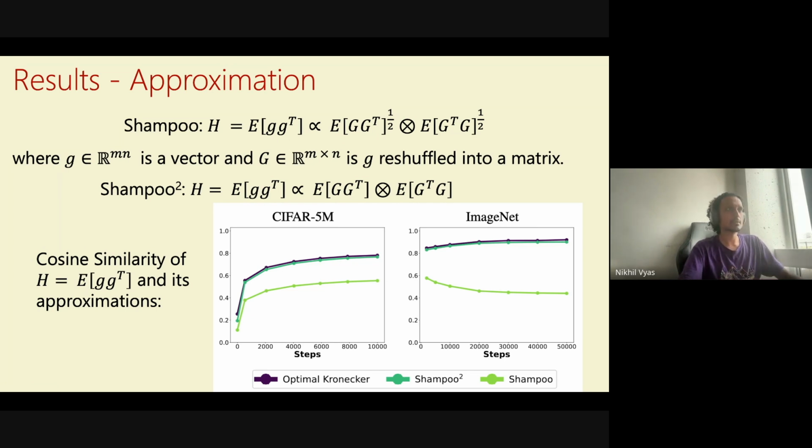Okay. Maybe I'll ask the people who had questions about the approximation. Does this make sense? We'll come back to why Shampoo square is the right thing to do. Right. Yeah. I don't understand why they got 1.82, but I think this is just some sweeping. But the point I was trying to make is that it's pretty close to 2.